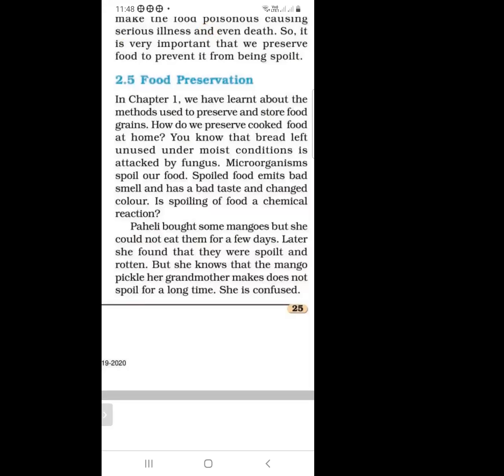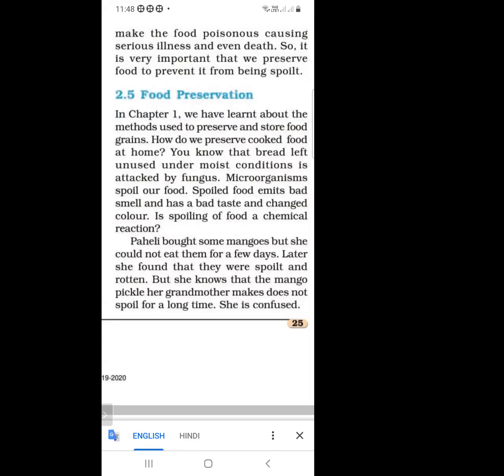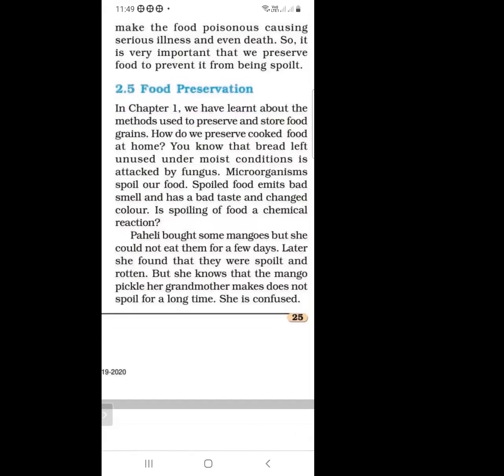After 1 or 2 weeks, she found that some mangoes were spoiled and converted into another substance, caused by microorganisms, and completely destroyed. But she thought that the mango pickle her grandmother makes does not spoil. Why does it not spoil? Mango spoils, but mango pickle does not. She was very confused, and she wanted an answer to this question: why is mango spoiled, but mango pickle does not spoil?